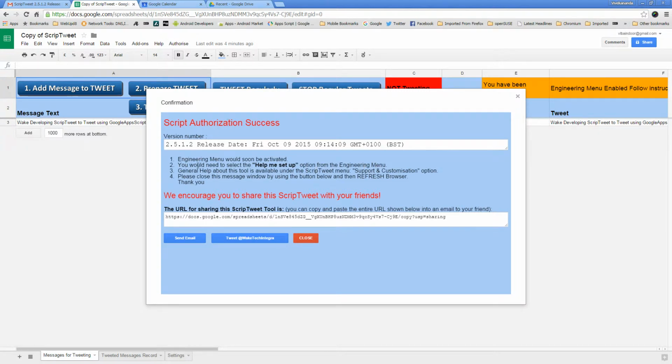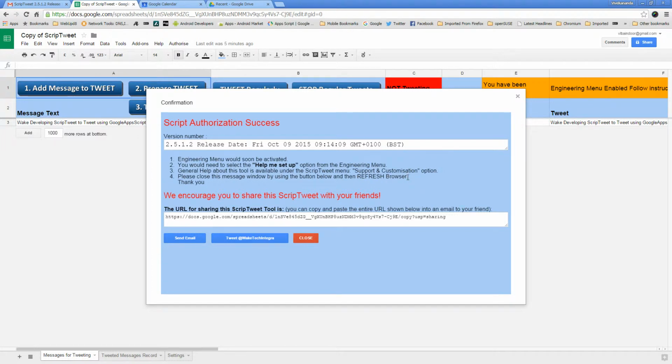That is the instruction that we need to remember. General help about this tool is available under the ScripTweet menu, support and customization option. And please close this message window by using the button below and then refresh browser.